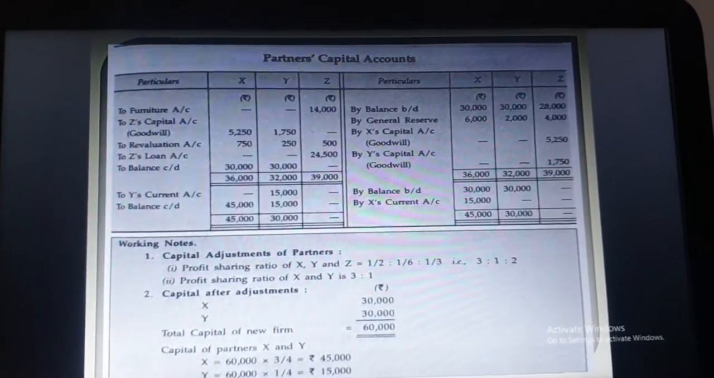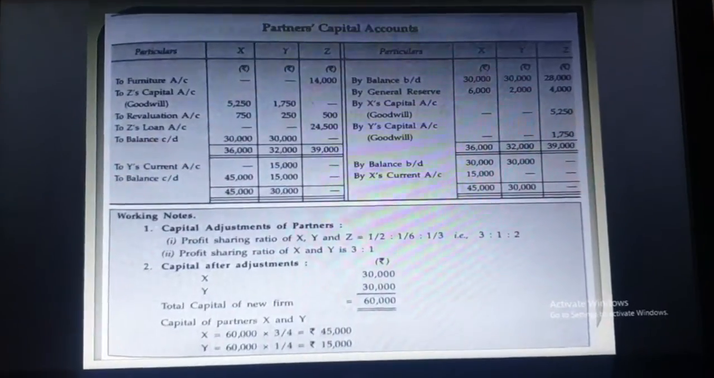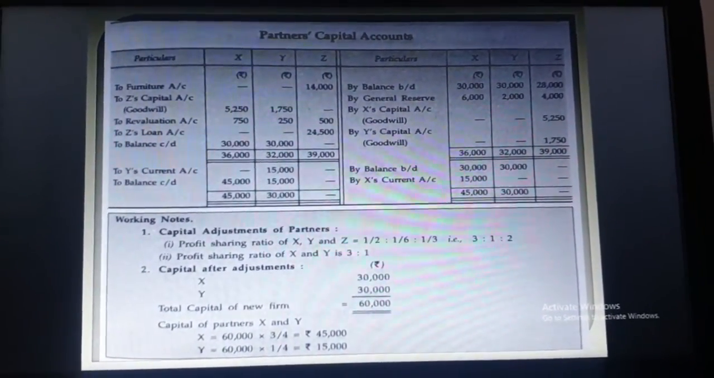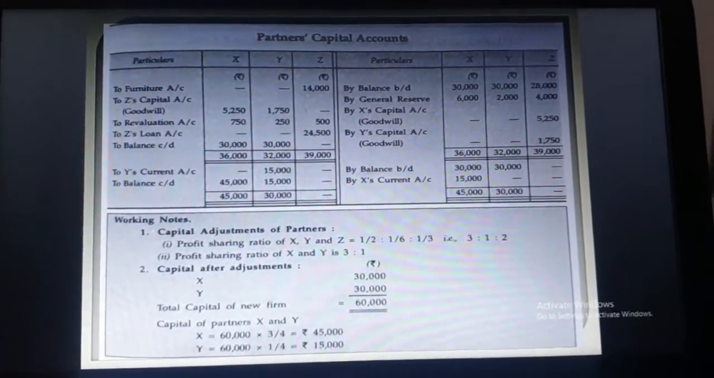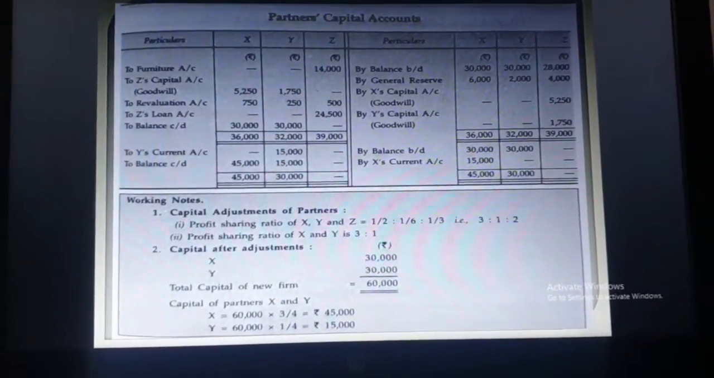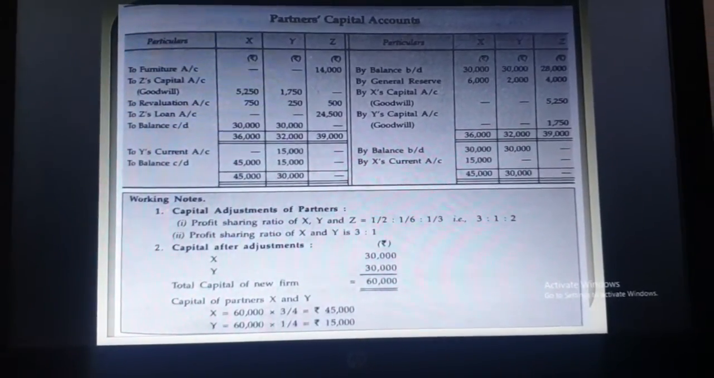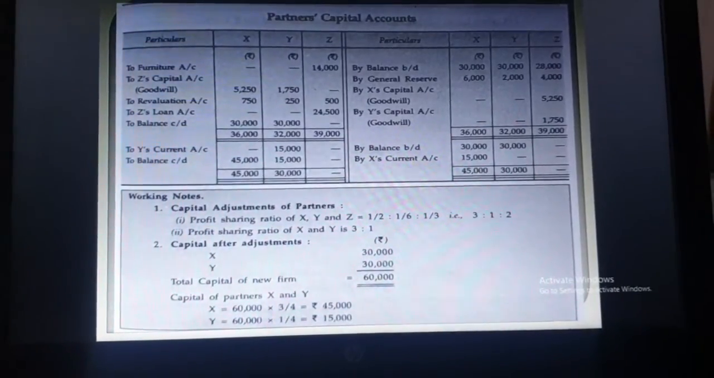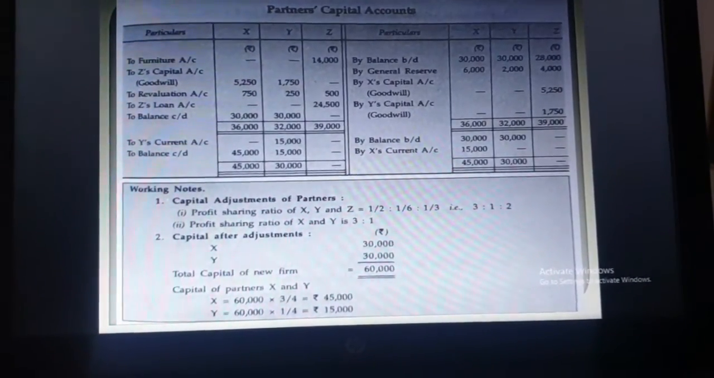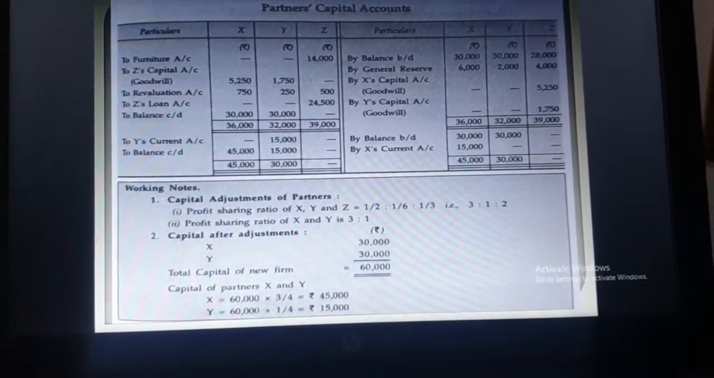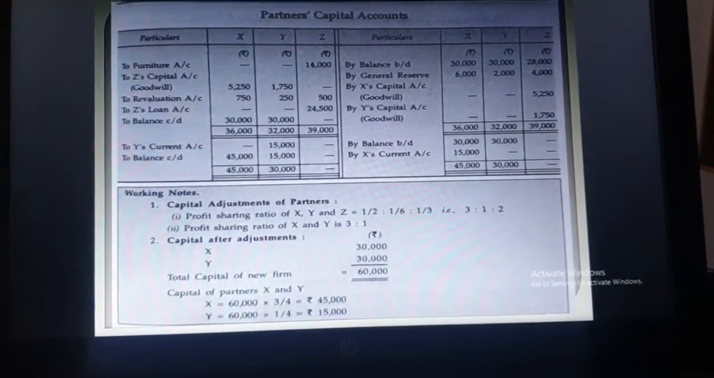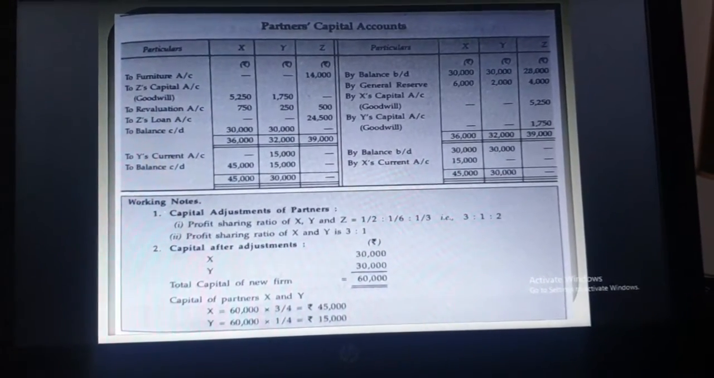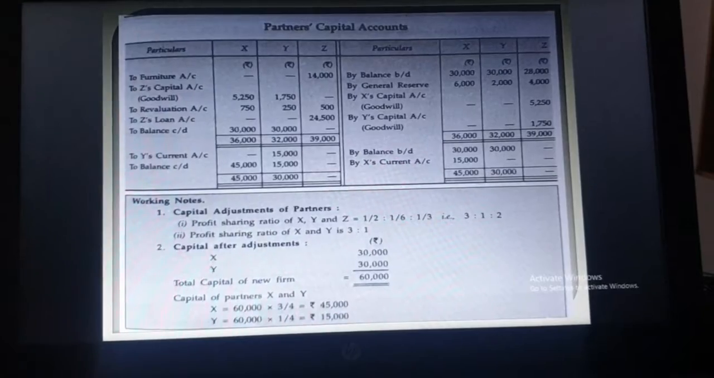Now how to make capital adjustment? This is the important part. First of all, after the first part of the partner capital account, you have to bring down the balance of X and Y, that is 30,000 and 30,000. Now you have to make the total of both the capital of X and Y after all adjustment. So when you make the total of 30 and 30, it comes to 60,000. And you have to distribute that 60,000 in the new ratio, that is 3:1. As I already told you, when nothing is given in the question, the old ratio will be the gaining ratio and new ratio. So distribute the 60,000 in the new ratio.